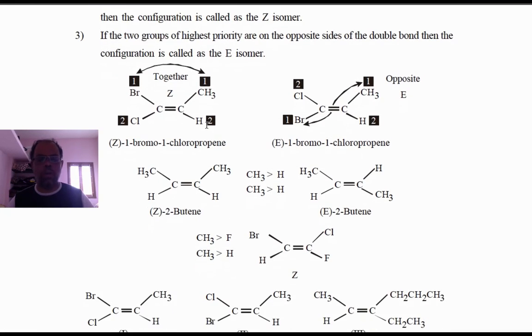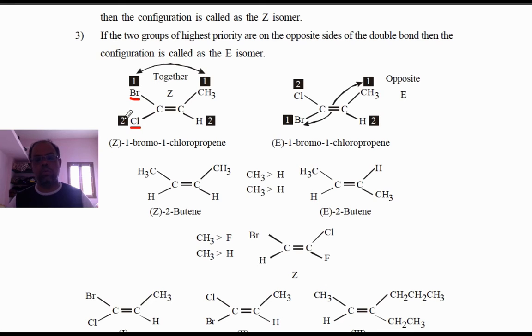Rule number one: you find the atomic number first. The group with the higher atomic number has higher priority. Here bromine has a higher atomic number than chlorine, so bromine has higher priority, so it is 1 and chlorine is 2.